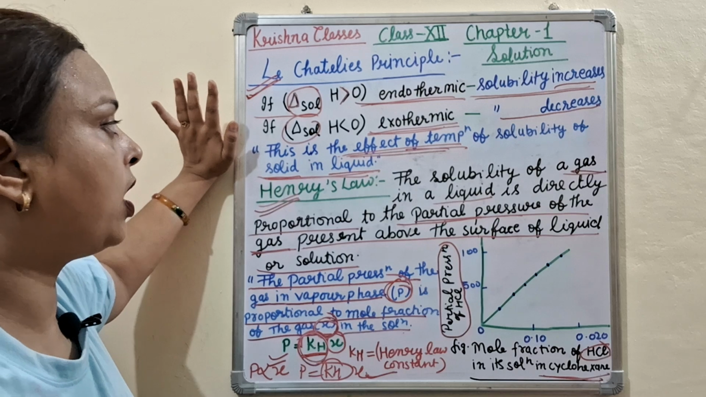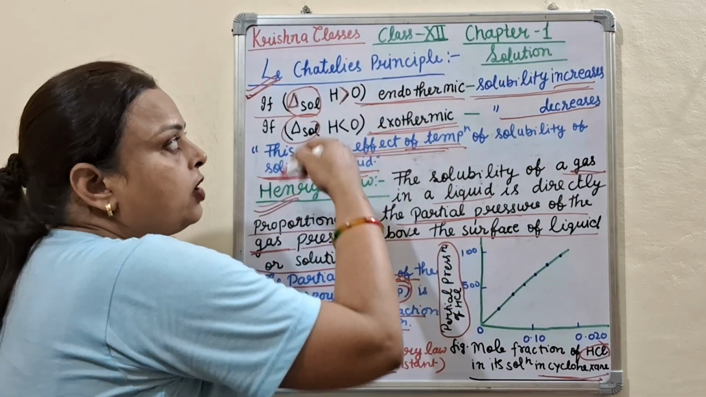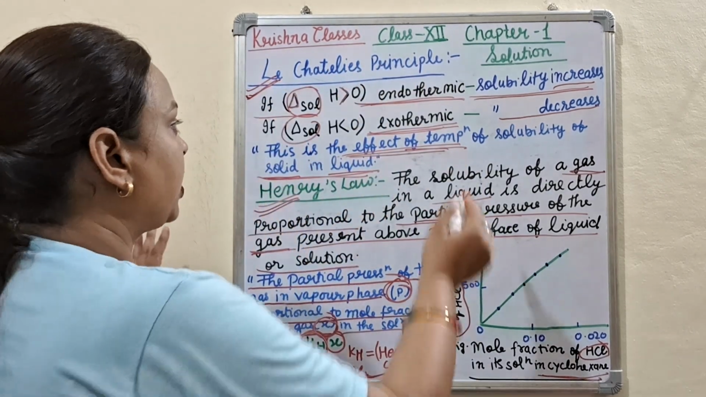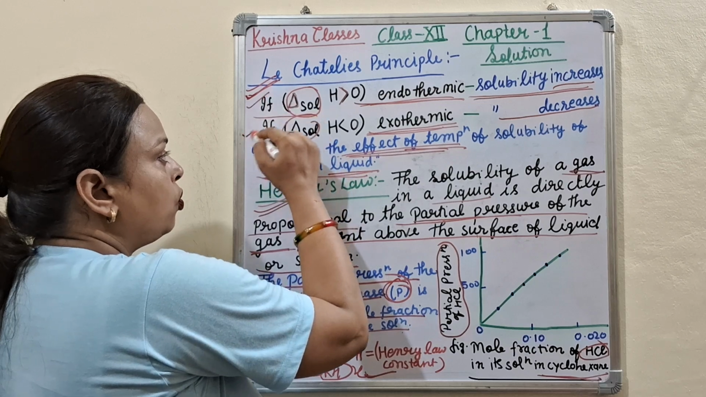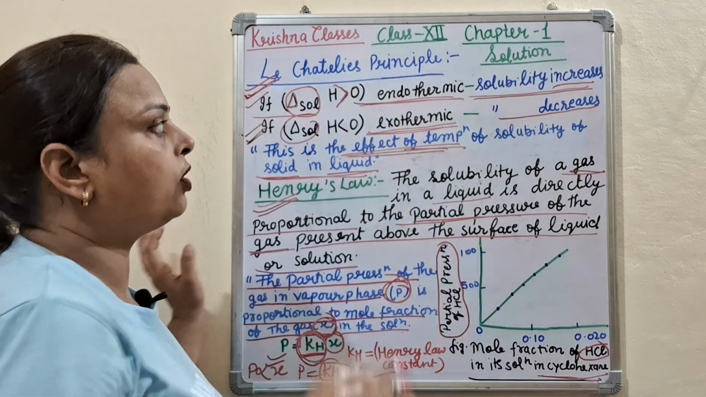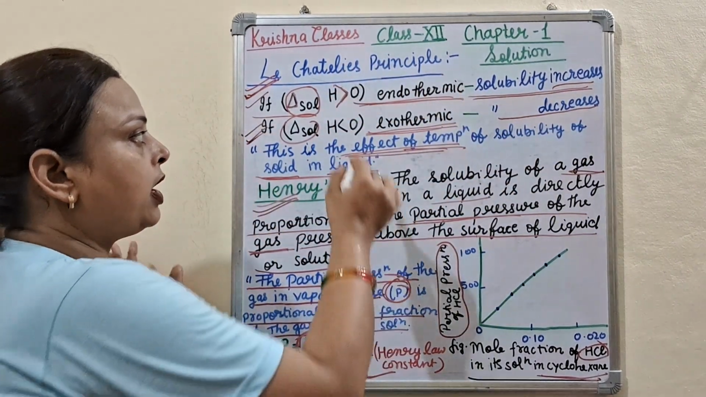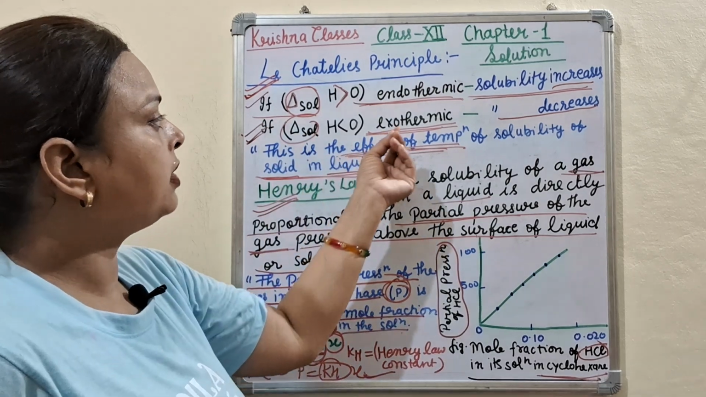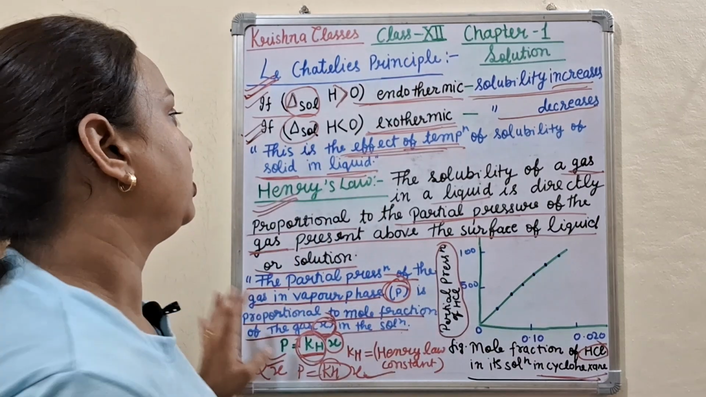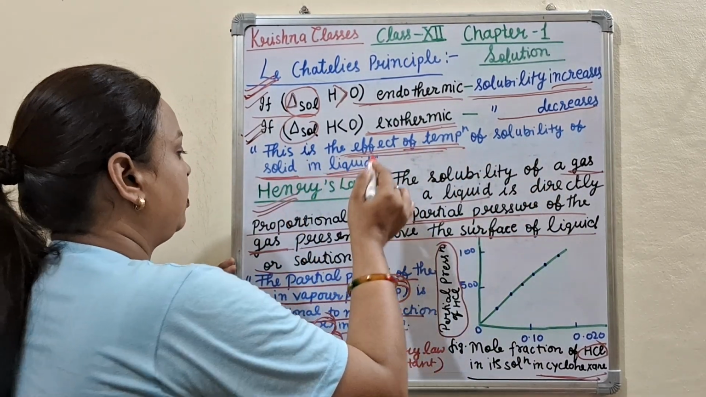I repeat again, what is today's class? Le Chatelier's principle and Henry's law. We covered two topics here. What is Le Chatelier's principle? Two points apply. First, when H is greater than 0, it means endothermic reaction and solubility increases. When H is less than 0, then exothermic reaction and solubility decreases. This is the effect of temperature on the solubility of solid in liquid.